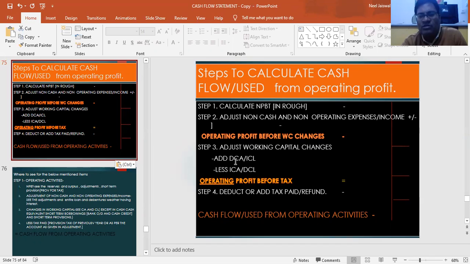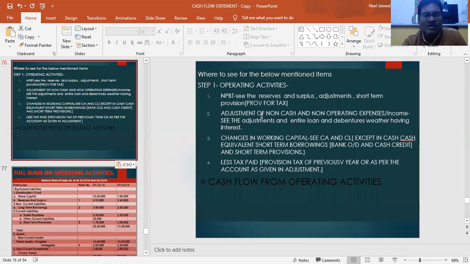We have a video on working capital changes also. We have a video on adjustment of non-cash and non-operating expenses and incomes also. You must go through them. We have a video on NPBT calculation also. Okay, after getting this, we deduct or add tax paid. We subtract tax paid and deduct if refund of tax is there, and we get our cash flow from operating activities.